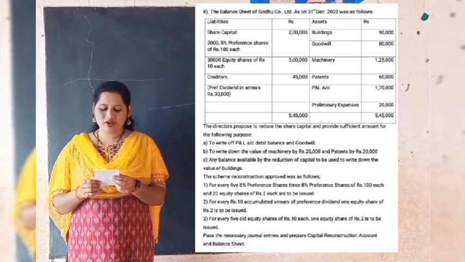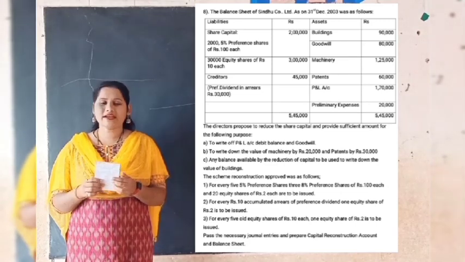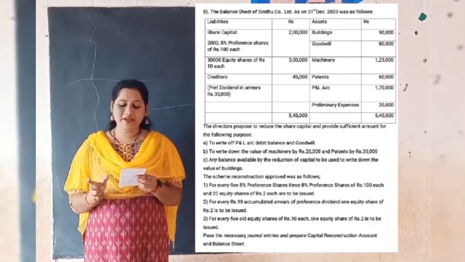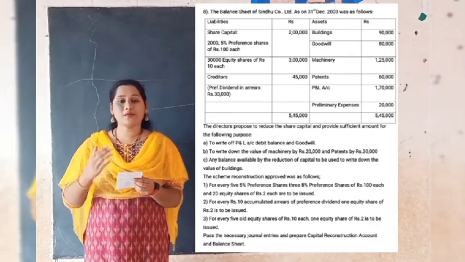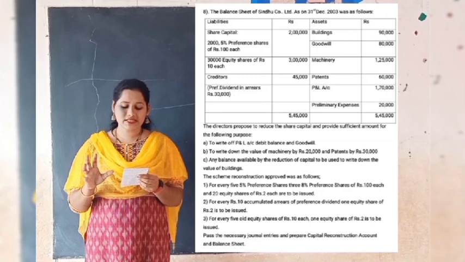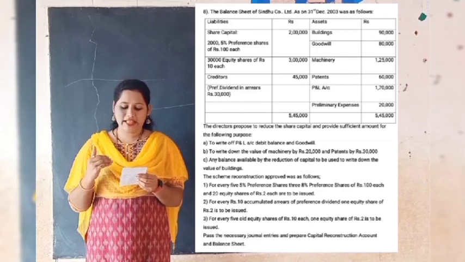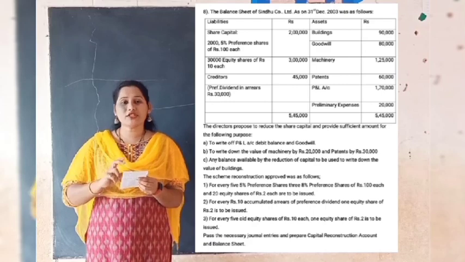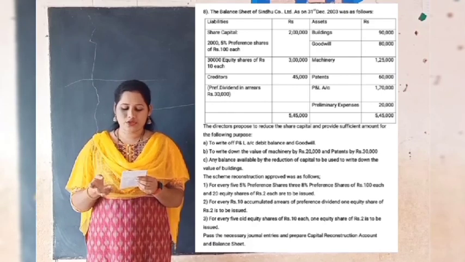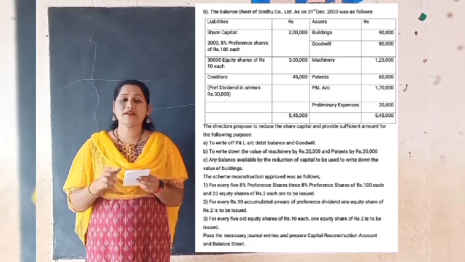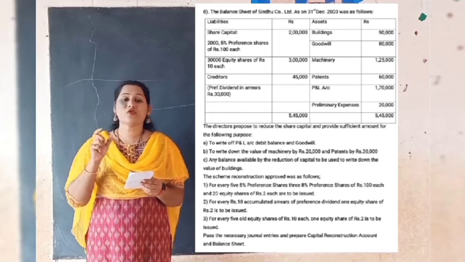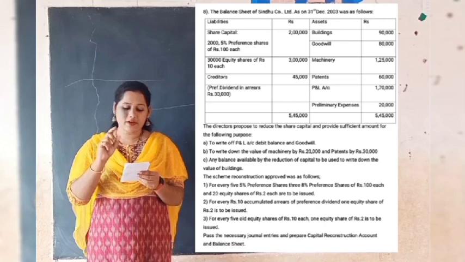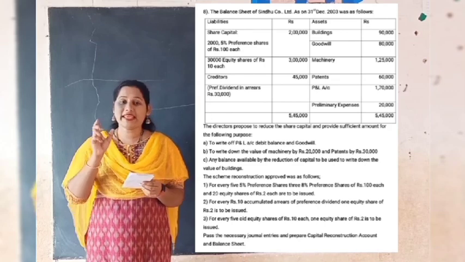So these are the information given in the question. Now let us analyze what are the things given in the question. Here we find some differences between the present question and the previous question. The main differences are, while reducing the preference share capital and equity share capital, they have given some ratio in which the old shares have to be exchanged for the new shares. In addition to that, one extra new item is given, that is arrears of preference dividend. The total amount is 30,000. It is given on the liability side of the balance sheet in the bracket.